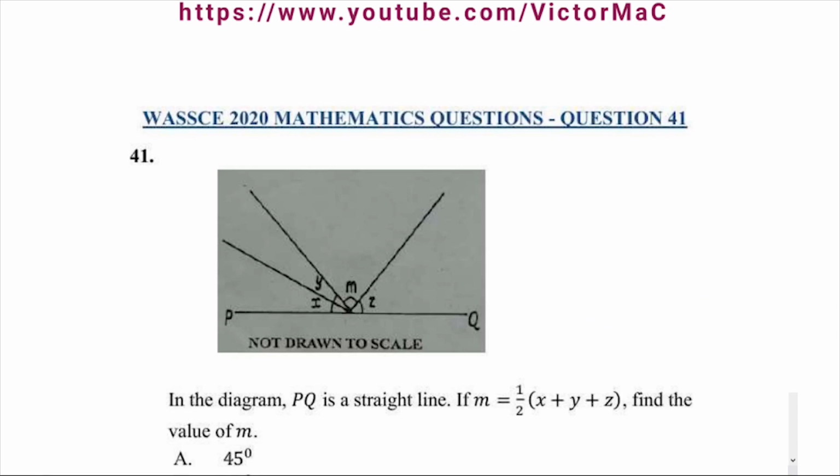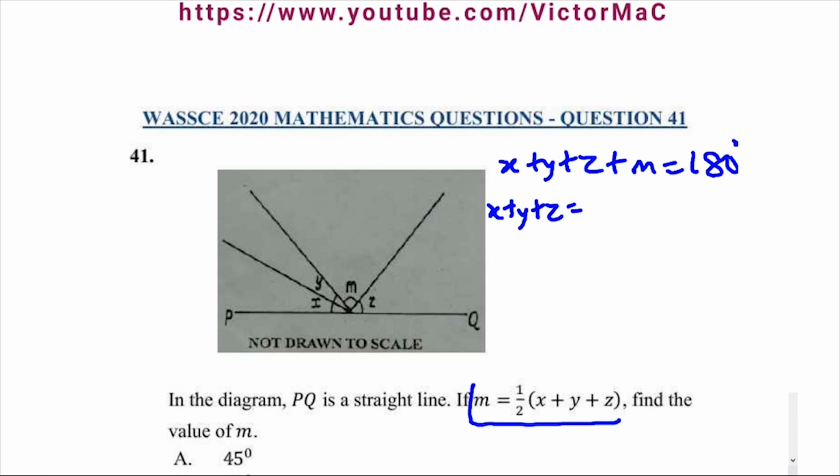WASSCE 2020 mathematics question number 41. In the diagram, PQ is a straight line. If M is half of x plus y plus z, find the value of M. Since we know that x plus y plus z plus that angle M is 180 degrees, angles on a straight line, and we are told that M on its own is half of this quantity, it means x plus y plus z plus half of the sum of x plus y plus z equals 180 degrees.